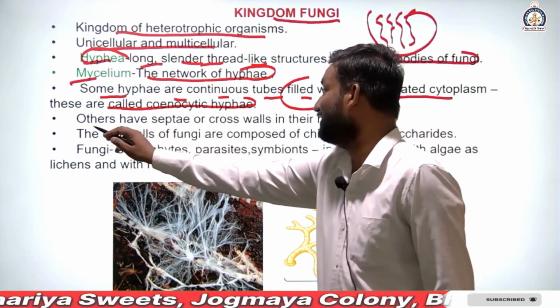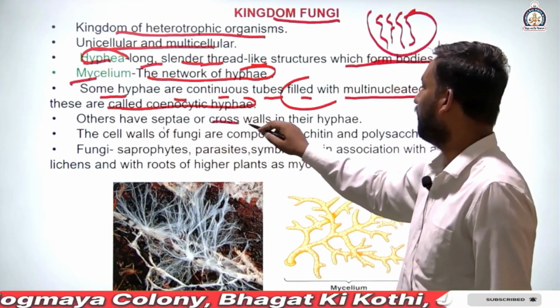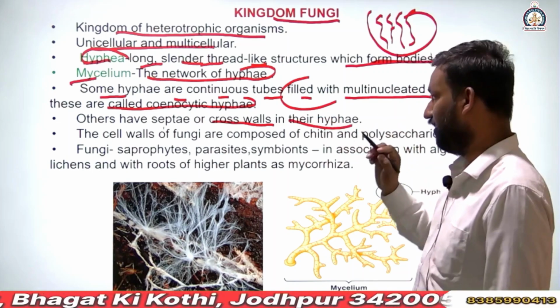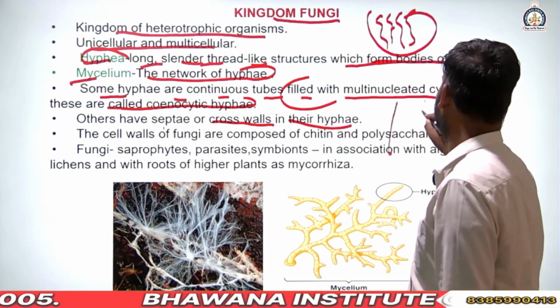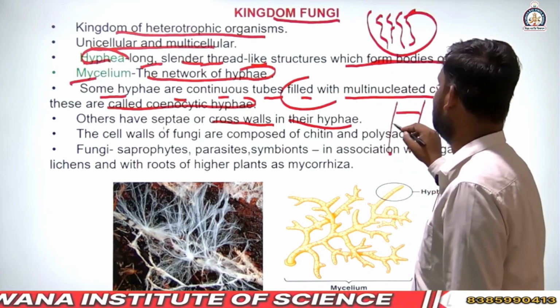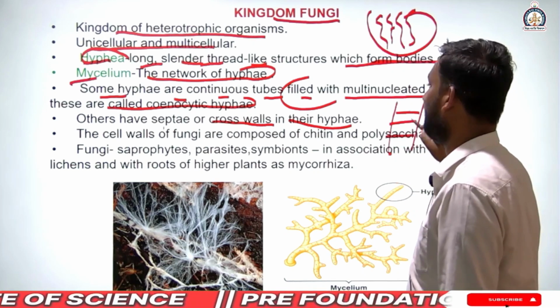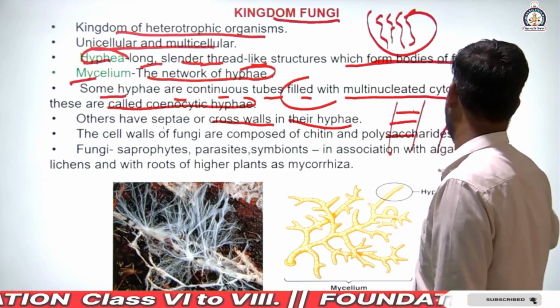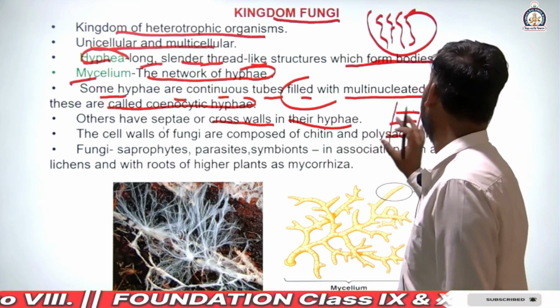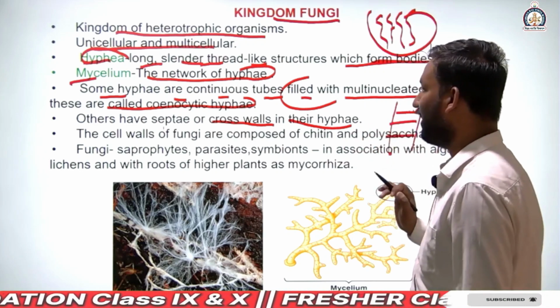Next, others have septate or cross walls in their hyphae. Some fungi have septa like that. These are fungi and this is a mycelium body. These are septa, or cross walls. Cross wall means this type of structure. Okay, that is another example of the structure of hyphae.